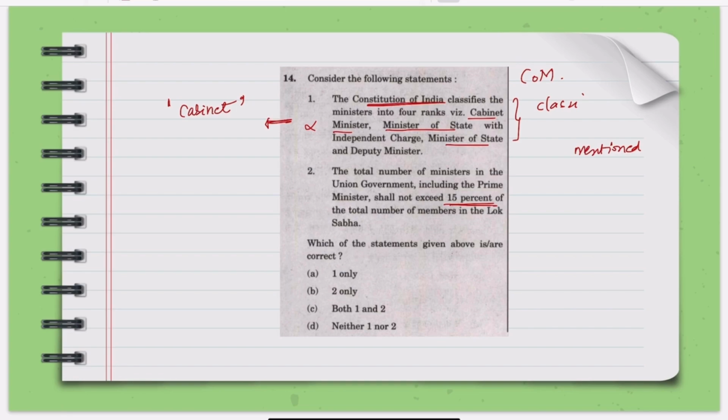Now secondly we saw that according to the 91st Amendment, this clause was added. Okay, so your option B becomes correct.